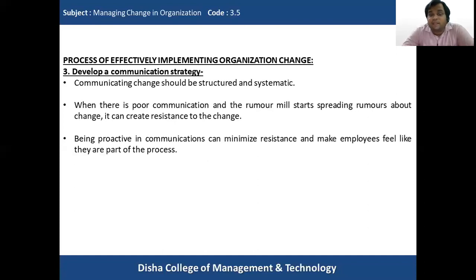Being proactive in communications can minimize resistance and make employees feel like they are part of the process. Obviously, when the communication is proactive, when the communication strategy is properly designed and in place, it is helpful to make the people understand and bring them on board. When they are on board with the change process, there will be minimum resistance, and the employees will feel that they are part of the process. They will not feel alienated, and they will think that they are also included in the change process. So they will be in a place to embrace the change properly. So this is the third step that we are going to understand.